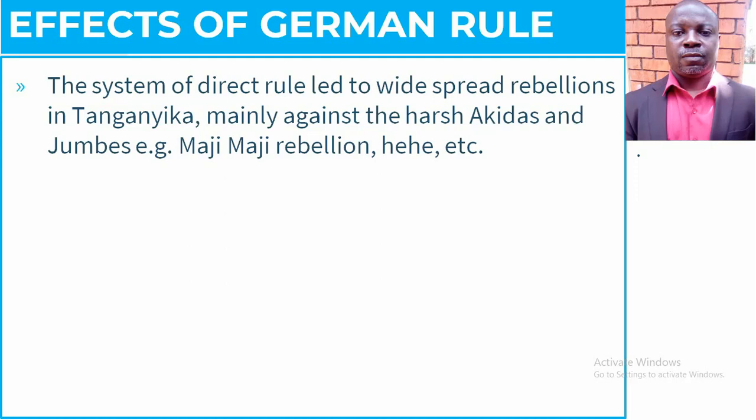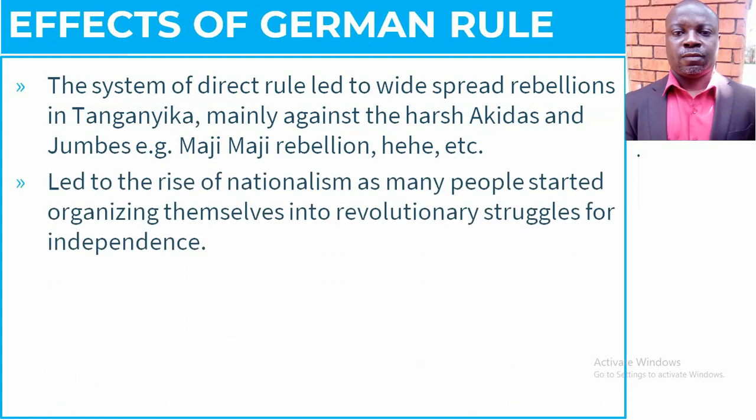For those that have started with us in this phase, I mean in the first two phases, we looked at the Maji Rebellion, we looked at the Hehe Rebellion, we looked at the Bushiri. Oh, okay. Yeah, this was in senior 3. But of course, we will look at the Maji Rebellion. We will also look at the Hehe Rebellion for the senior 2s. All right. So we are saying widespread rebellions. That is the point. Widespread rebellions simply because of the harsh rule of the Akidas and Jumbes that were used by the Germans. Okay, that is effect number 1.